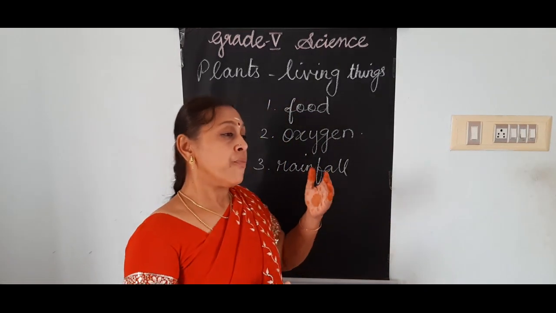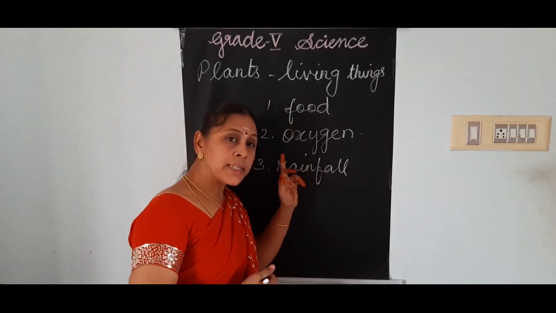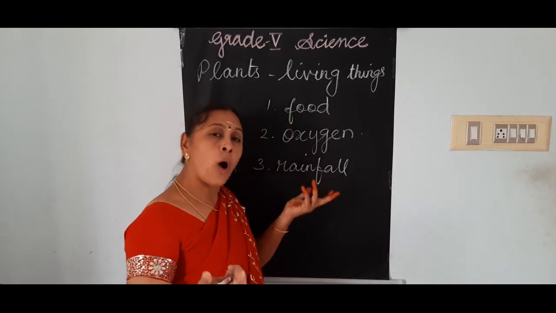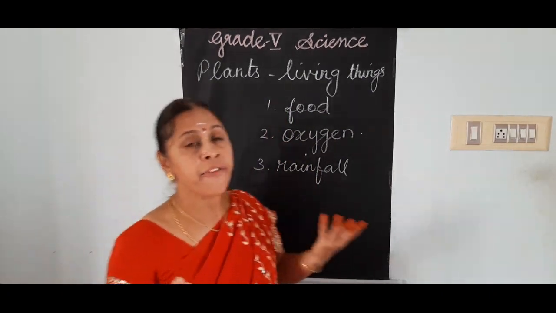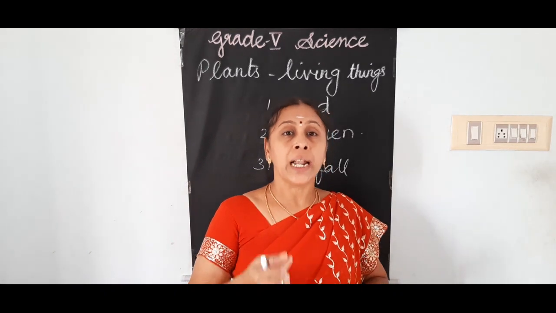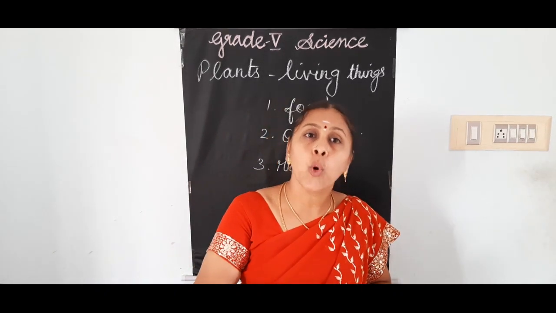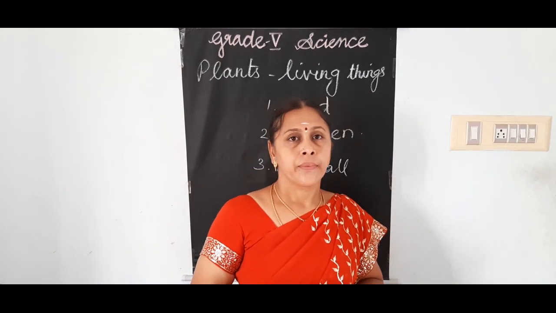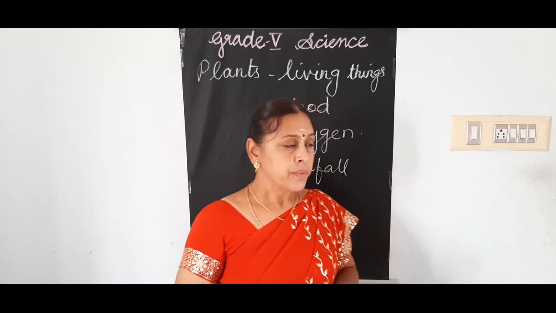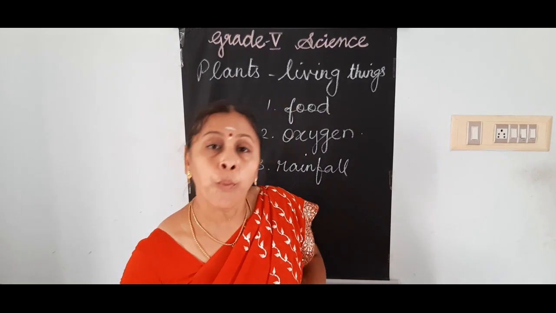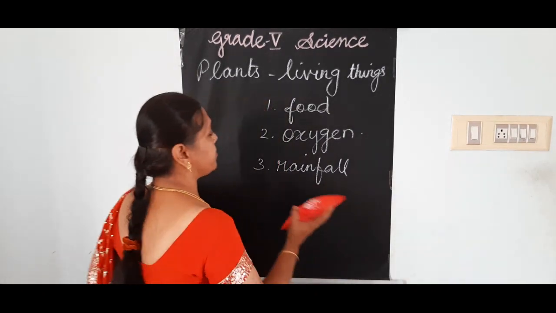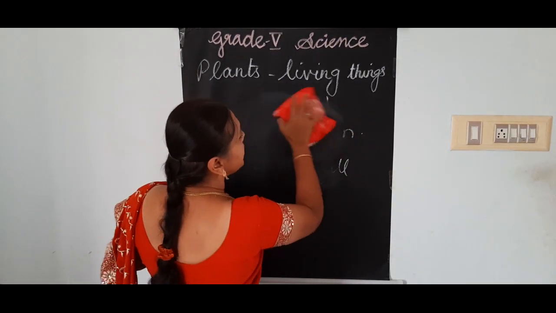So, without food, without oxygen, without rainfall, no water is available. So, without all these three, life is impossible. That is why plants play an important role in our life. Understand? Then, we have to plant more trees. Next one.